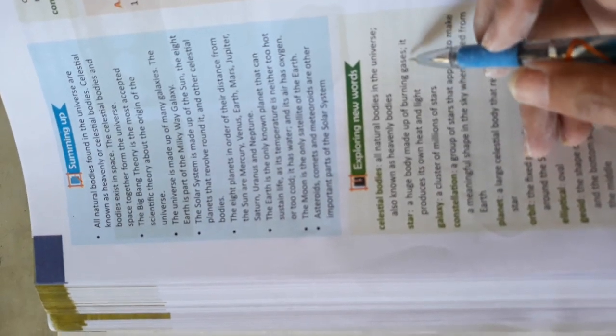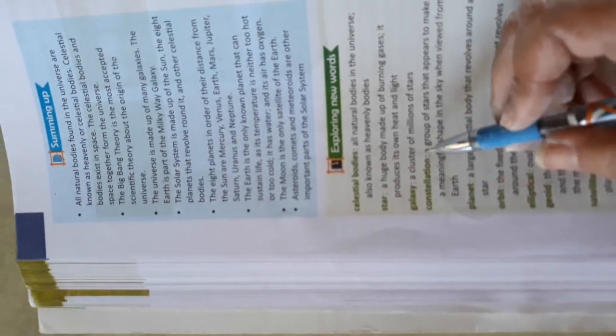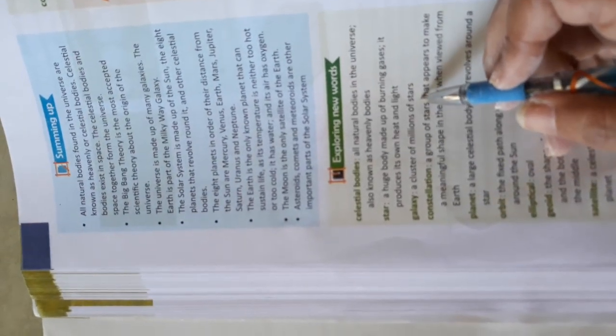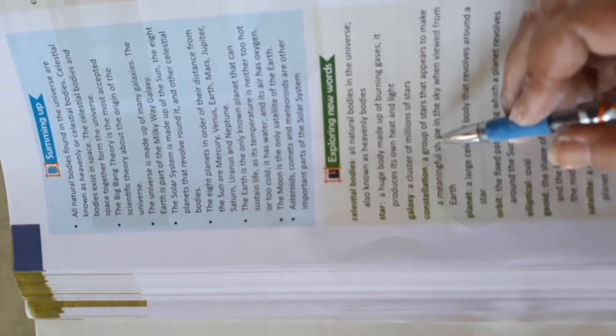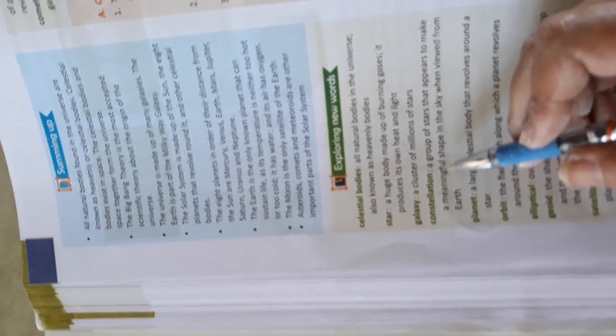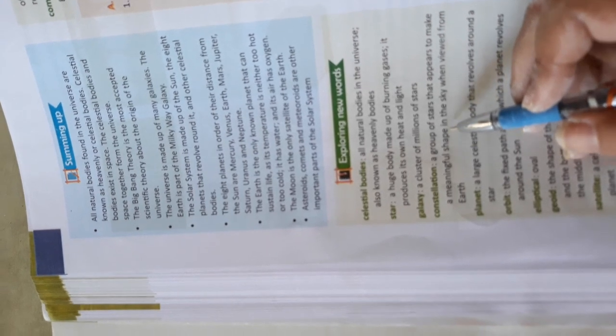As you know, these are the new words you have to learn about celestial bodies. We have already discussed celestial bodies: all natural bodies in the universe, also known as heavenly bodies. Next you have star, a huge body made up of burning gases. Learn till gases. Next you have galaxy, a cluster of millions of stars. Constellation, a group of stars that appears to make a meaningful shape. Learn till here, a meaningful shape.